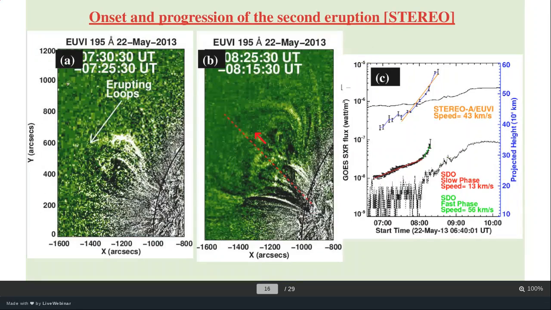And let's see what happened in the event. These are the STEREO images, as I discussed in the first eruption. I'm not going to discuss in detail again. This is a difference image of the second eruption. You can see a huge structure is going to erupt, and the speed comes out to be around 56.